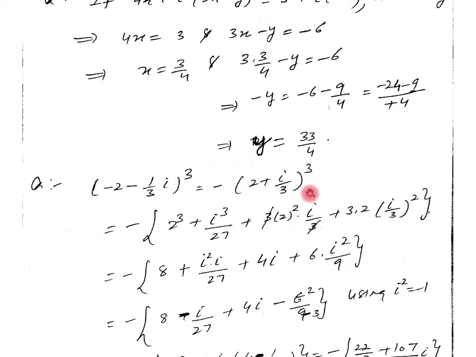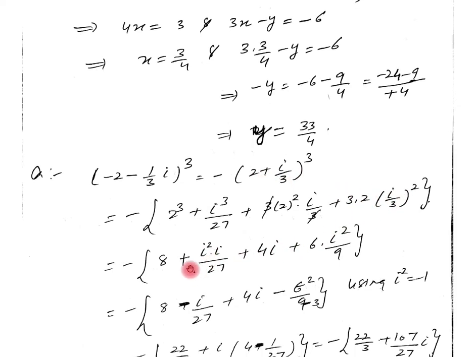Now I can easily use the formula a plus b whole cube equals a cube plus b cube plus 3a square b plus 3ab square. Putting the values of a and b, it is 2 cube plus iota cube upon 27 plus 3a square into b plus 3ab square. Now simplifying, we get 2 cube equal to 8. Iota cube can be written as iota square into iota upon 27. Now simplifying, we get 4 iota plus 6 into iota square upon 9.